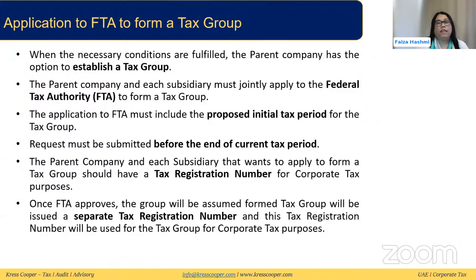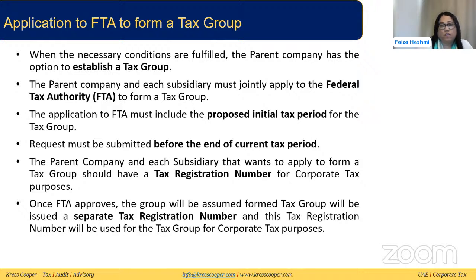Now, after all the tax group conditions are met, we can apply to be part of a tax group. The parent company will need to give this application to the FTA tax authorities. They will need to state the effective date for the tax period. If you want to be part of a tax group for a period, you need to apply before the end of the current tax period.